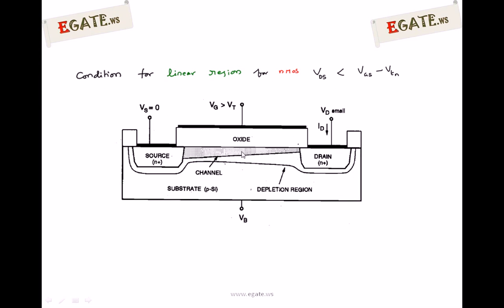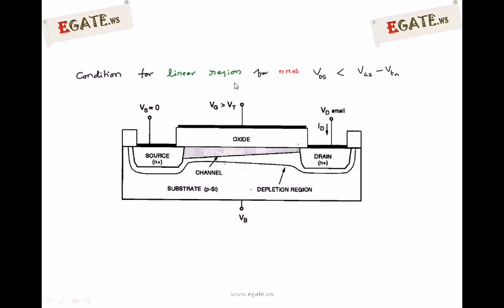Let us assume we are applying 2 volts between drain and source. Since the source side is grounded at 0 volts, on the drain side we are applying 2 volts. If we assume this entire channel region is acting as a distributed resistor, then 2 volts will be applied at this point, and 0 volts at this point.